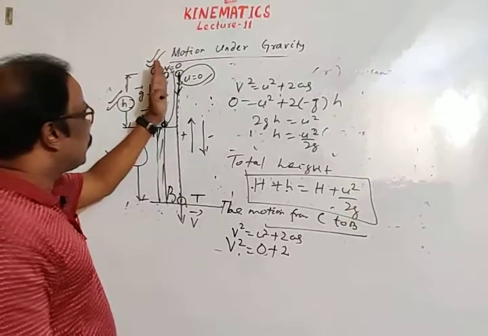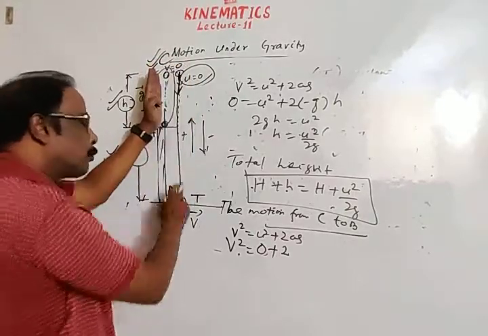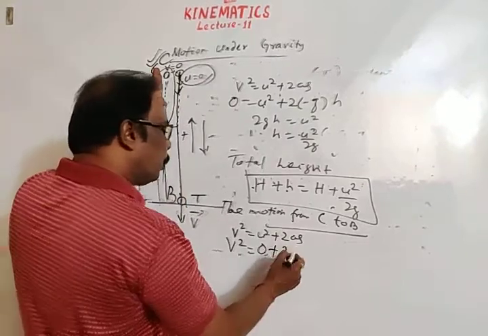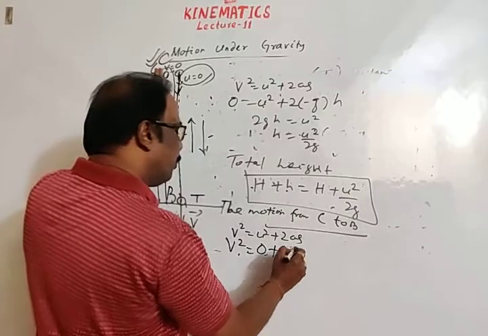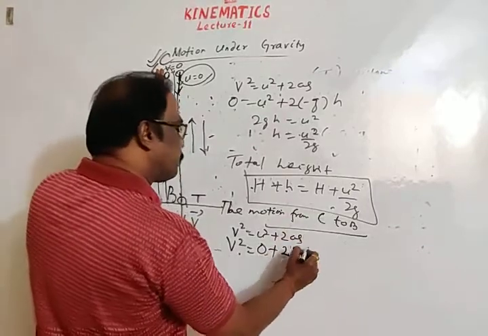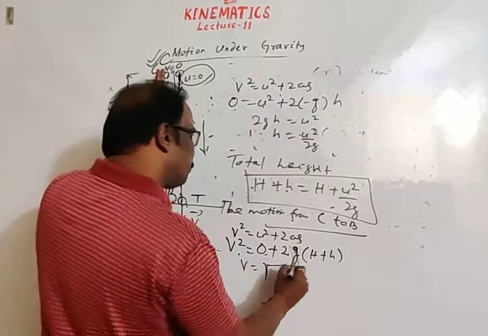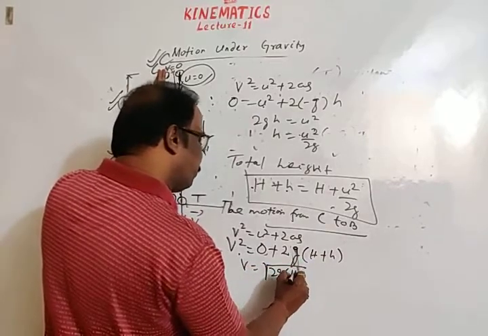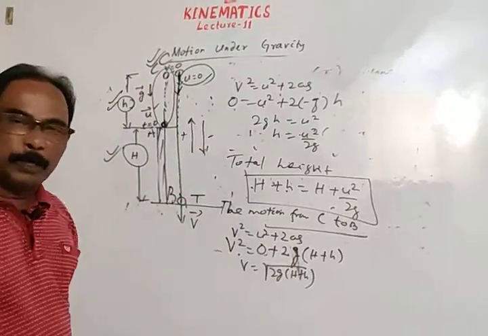If you consider the motion only from C to B, the motion is in the downward direction. In place of a, we can write g. Total displacement is H plus h, then v is equal to the square root of 2g into H plus h. This is the velocity of striking.